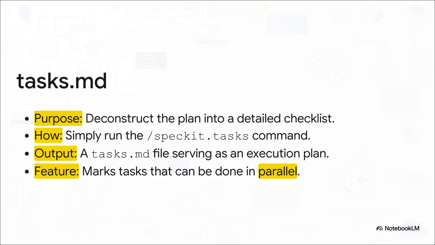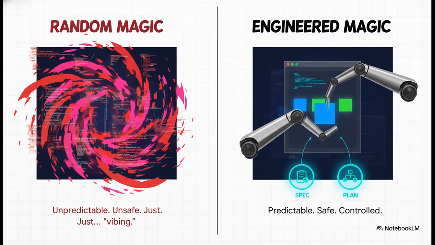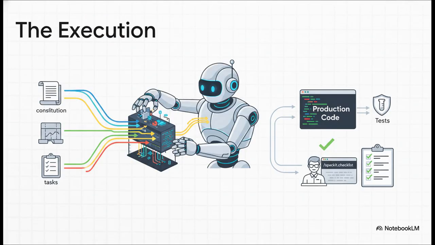And now, the moment we've all been waiting for. Phase 5, implement. This is where the magic happens. But it's not random, chaotic magic anymore. It's controlled, predictable, engineered magic. With one single command, the AI gets to work. But here's the key. It isn't guessing anymore. It's just methodically executing the plan you gave it.